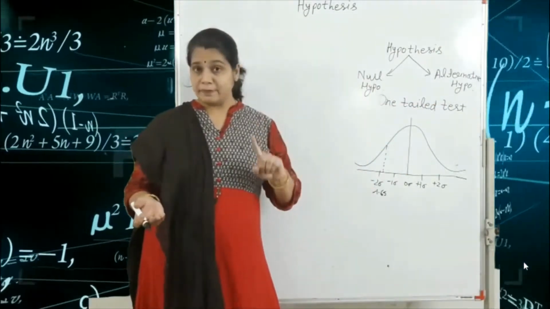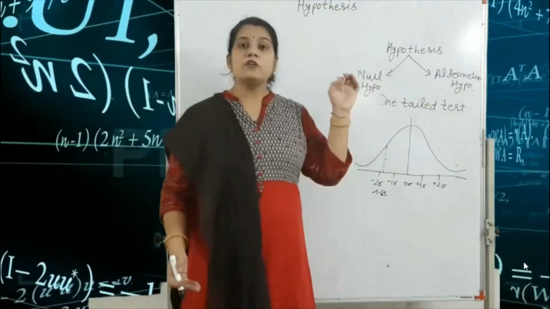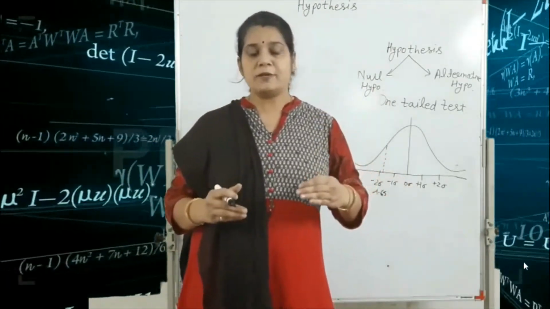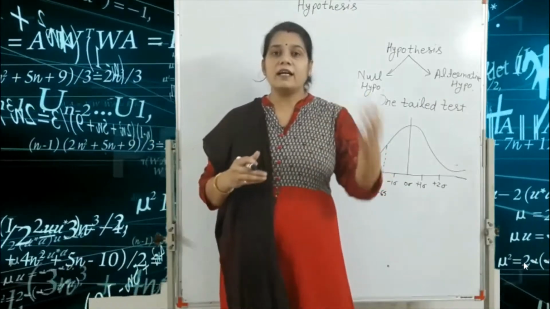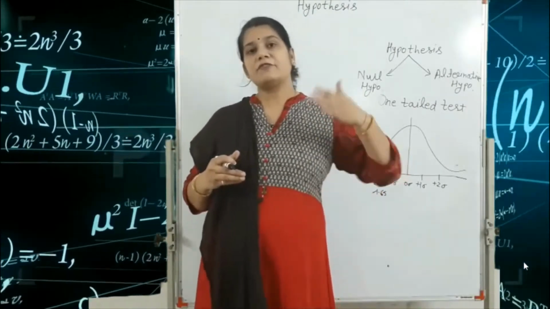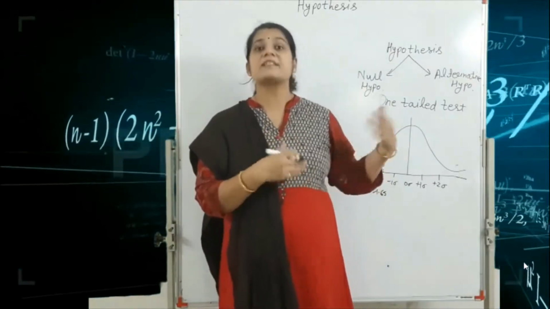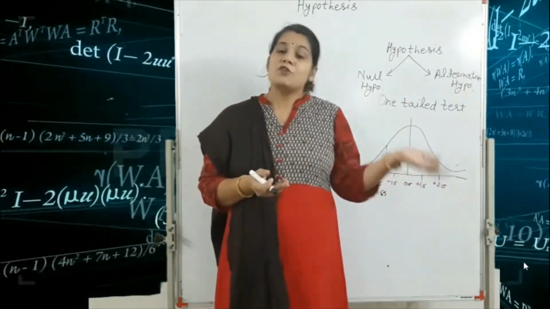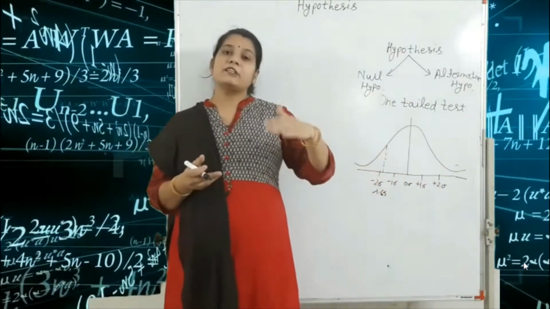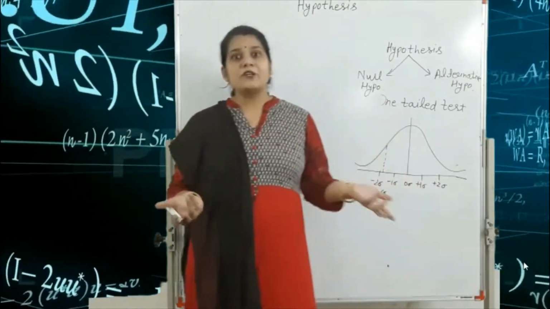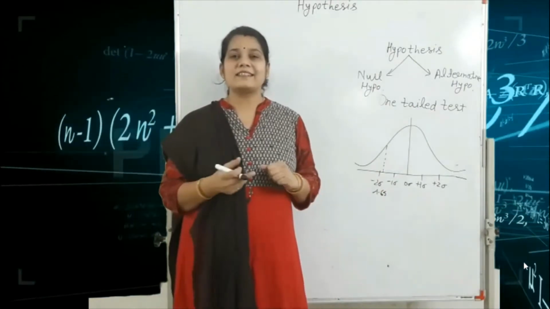That means we find only the null hypothesis; every question depends on the null hypothesis. If the null hypothesis is rejected, then automatically the alternative hypothesis is accepted. So what do you mean by the null hypothesis and alternative hypothesis?